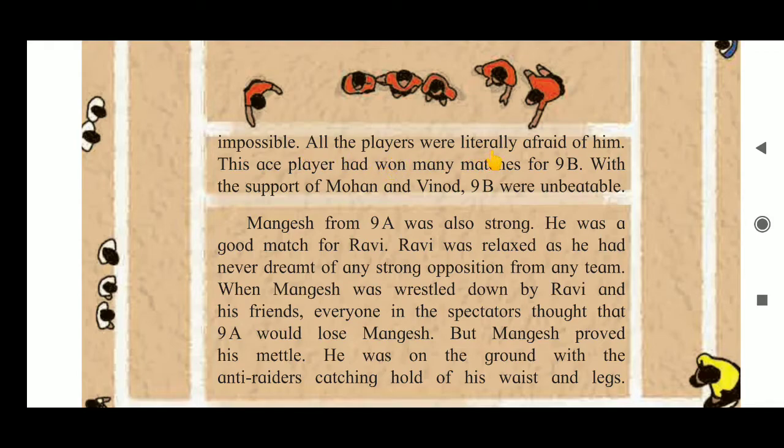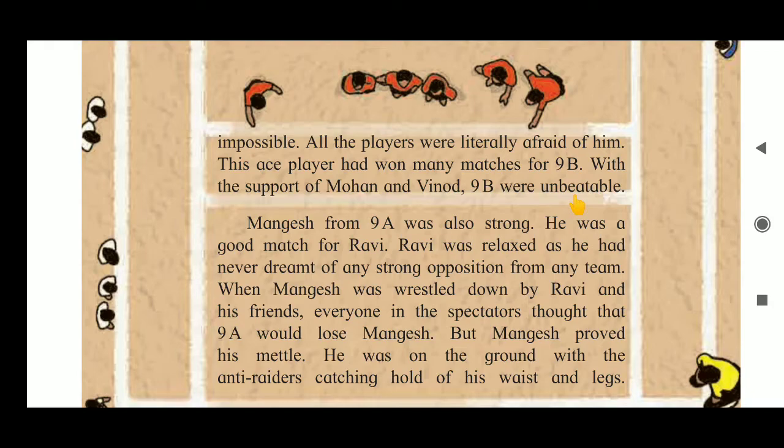All the players were literally afraid of him. This ace player had won many matches for 9B. So Ravi was a very strong player and all other players were really afraid of Ravi. Ace means excellent, outstanding. So Ravi was an outstanding player and he had won many matches for 9B. With the support of Mohan and Vinod, 9B were unbeatable.